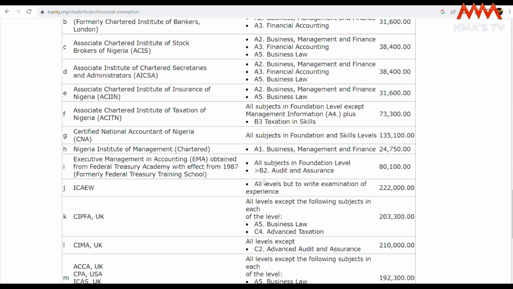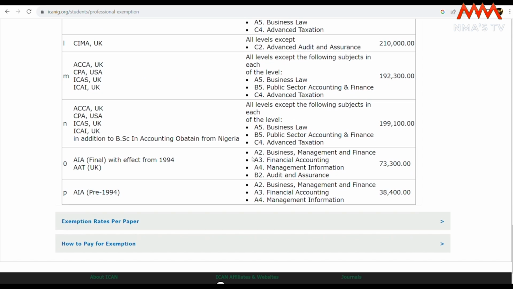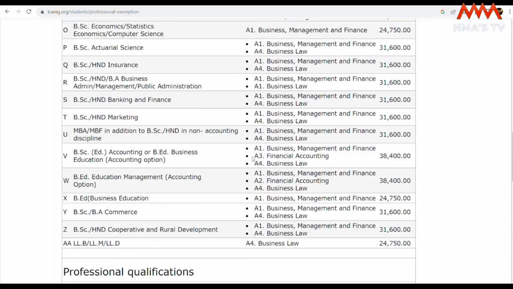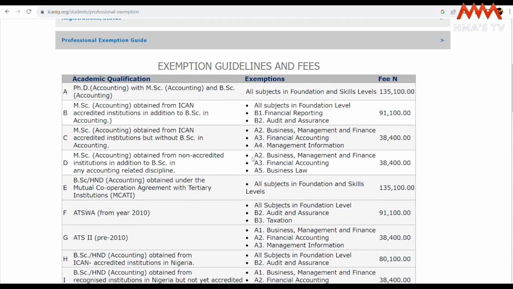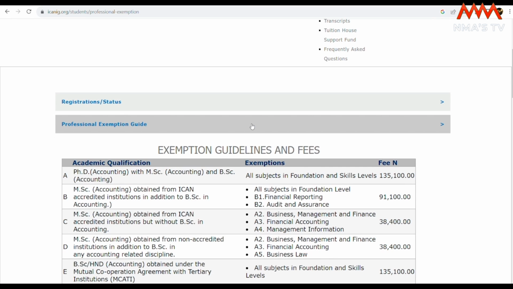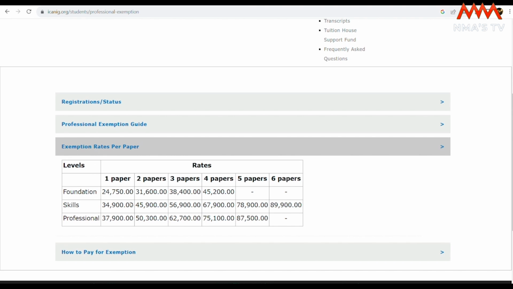So after checking all of this, the next thing will be to see exemption rates per paper. This is just a summary to let you know, okay, foundation level, you're exempted from one paper, this is how much you're paying, two papers, three papers, four papers, depending on what category your certificate falls under, that we have checked already under the accredited institutions and the MCATI institutions, and then we've checked the comprehensive list. Then the next thing will be to proceed to make your exemption payment.